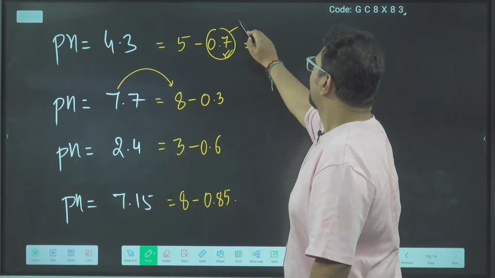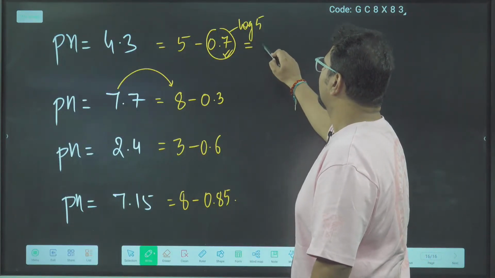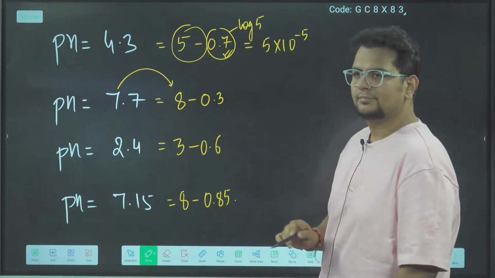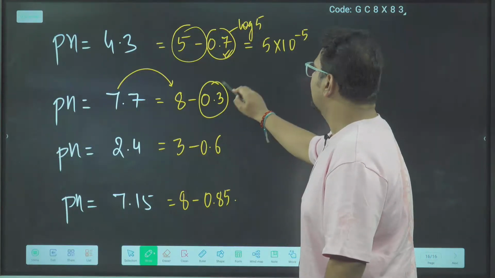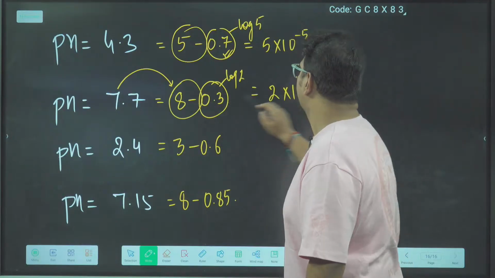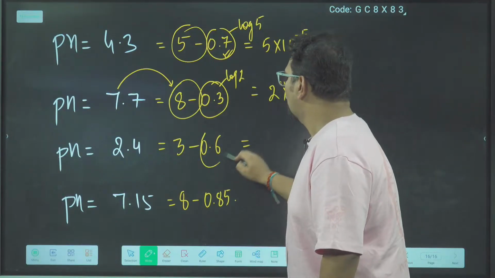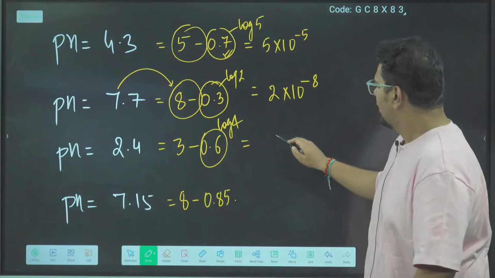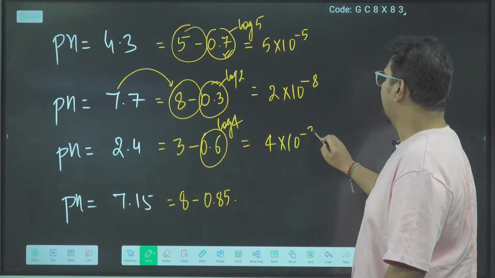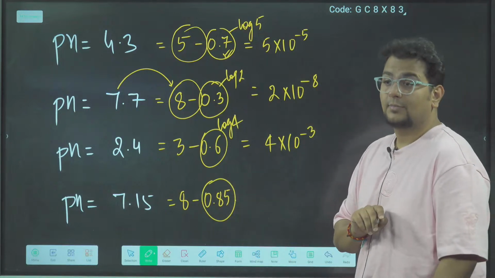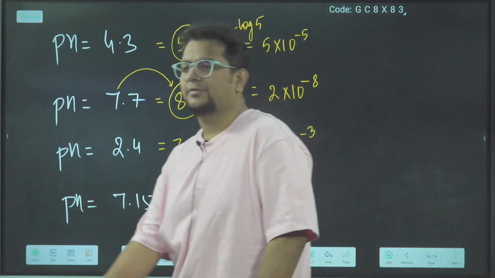0.7 what I said, log 5 around, so 5 into 10 to the power minus 5. 0.3 is around log 2, so 2 into 10 to the power minus 8. 0.6 is around log 4, so 4 into 10 to the power minus 3. And 0.85, tell me which log is 0.85?